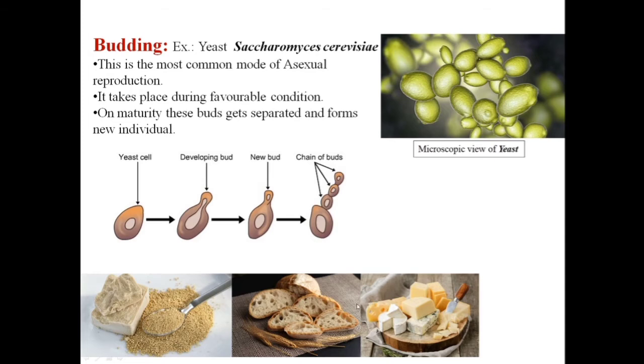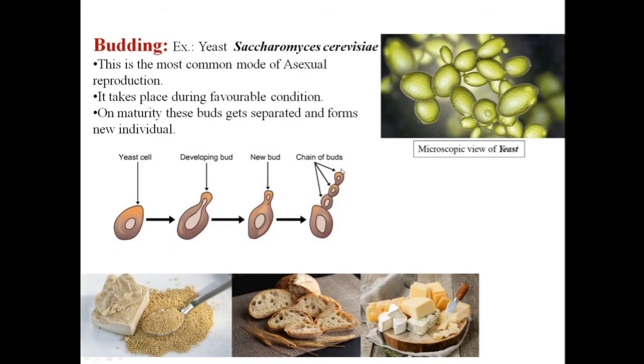Yeast works as a serving agent in the process of fermentation for these products. How does this work? The reproduction in yeast takes place in favorable condition. Favorable condition means proper nourishment and proper environmental condition. So when the condition is favorable, these yeast cells produce buds.